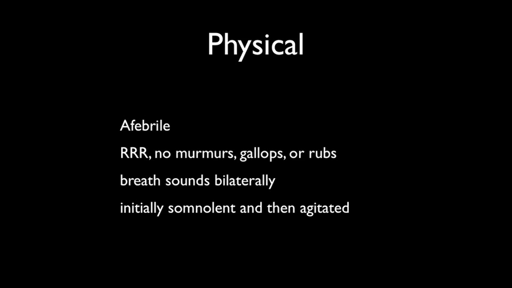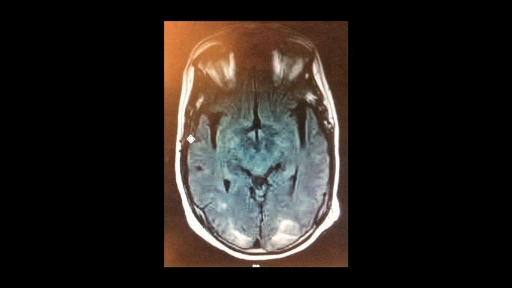On physical exam, the patient was afebrile, with regular rate and rhythm, no murmurs, gallops, or rubs. He had breath sounds bilaterally, and was initially somnolent and then appeared agitated. Brain MRI revealed bilateral occipital and parieto-occipital subcortical white matter T2 signal abnormalities that were consistent with posterior reversible encephalopathy syndrome, or PRES.